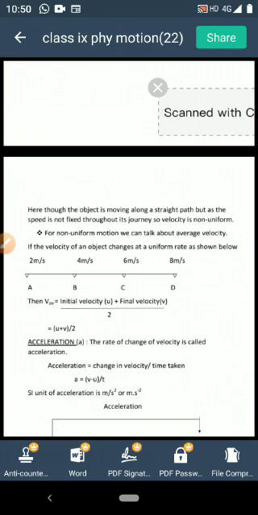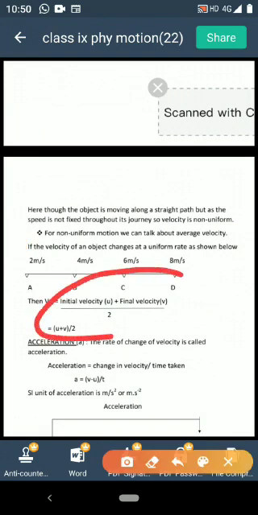How to calculate it? Here you see, though the speed is increasing throughout the journey, the speed is increasing at a uniform rate. That is, at every interval it is increasing by an amount 2 meter per second. So under that situation, average velocity can be calculated by using the formula initial velocity, that is u, plus final velocity, that is v, by 2. So average velocity is equal to (u plus v) by 2. This formula can only be used when the object is changing its velocity at a uniform rate.